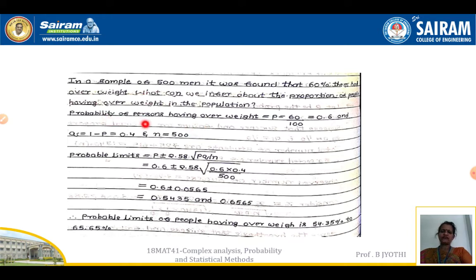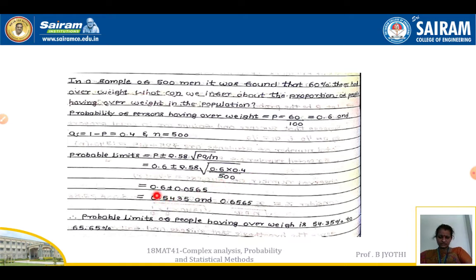The probability of persons having overweight is P, that is 60 by 100 or 60%, that is 0.6, and Q will be 0.4, obviously, that is 1 minus that, and N is 500 because the sample size is 500 here. The probable limits will be P plus or minus 2.58 into root of PQ by N, that is 0.6 plus or minus 2.58 into root of 0.6 into 0.4 divided by 500.